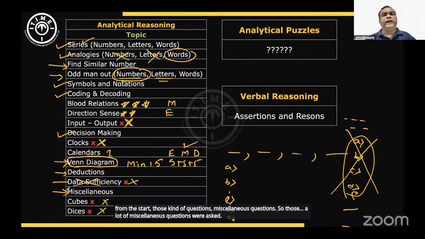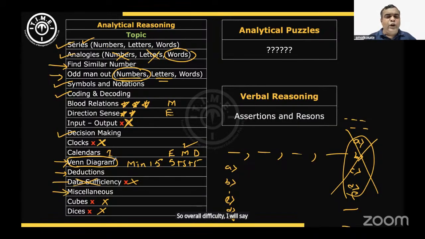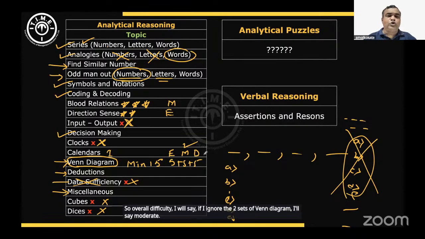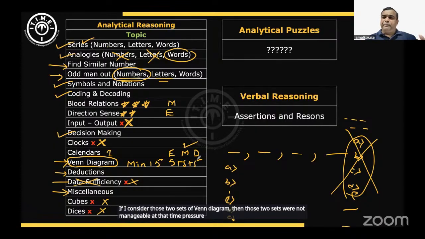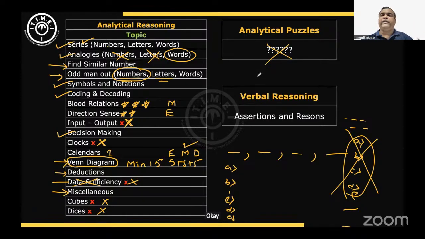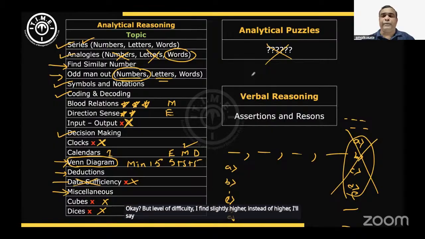So overall difficulty, if I ignore the two sets of Venn diagram, I'll say moderate. If I consider those two sets of Venn diagram, then they were not manageable at that time pressure. If I compare with the first attempt slot, there were no analytical puzzles here also. But the level of difficulty I find slightly higher. Instead of higher, I'll say it's a more time-consuming paper. It's not that you can't solve any question, it is just more time-consuming.